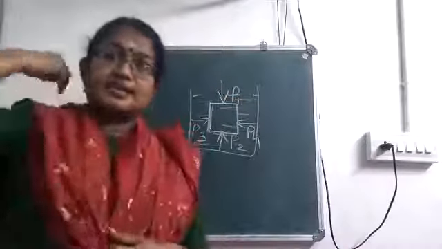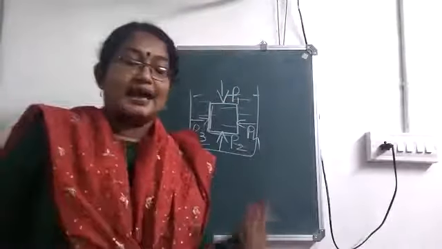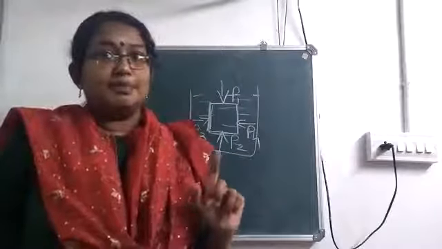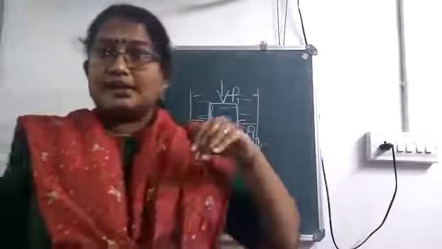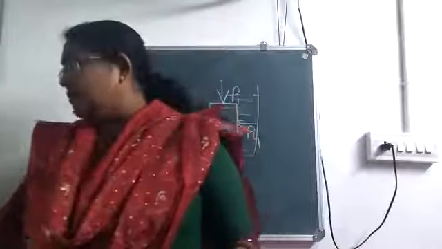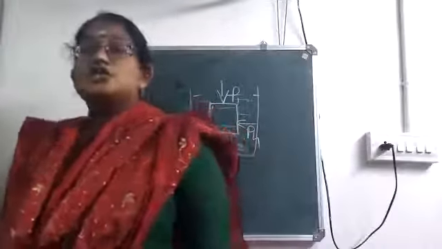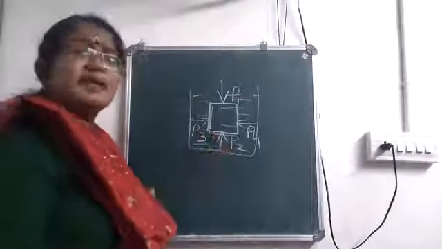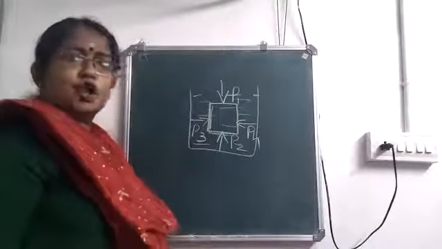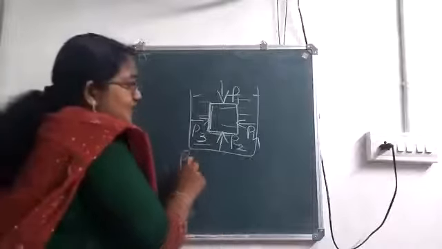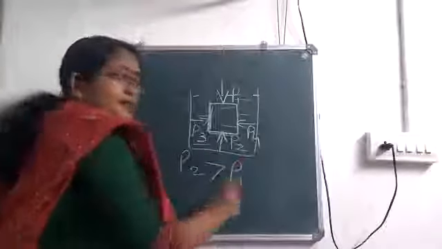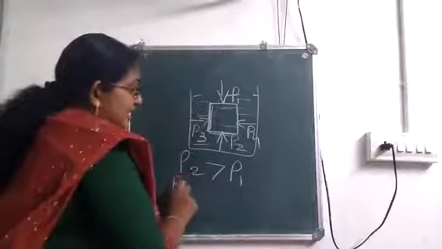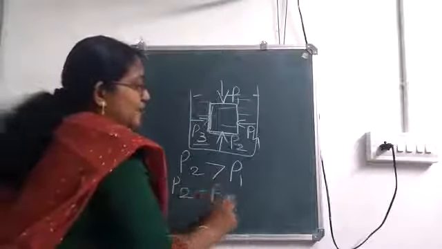The reason is we already learned that pressure increases with the depth. Do you remember? Pressure increases with the depth. When you are going deep, pressure increases. So since pressure increases with the depth, which one will be greater? Is it P1 or P2? P2 will be greater than P1. Okay. So we'll be getting a value for P2 minus P1.